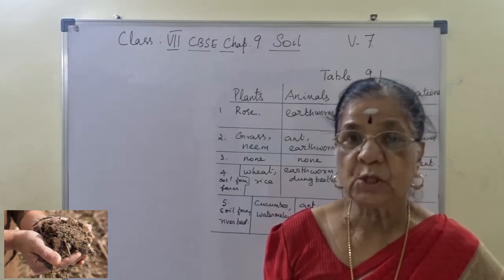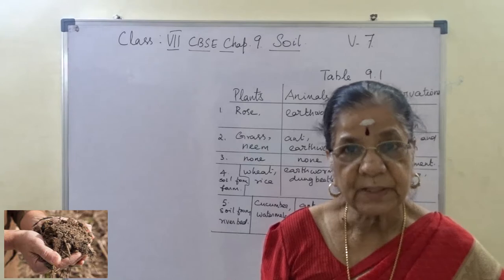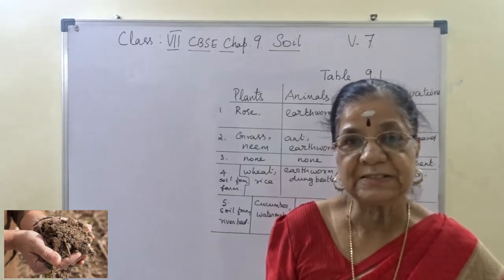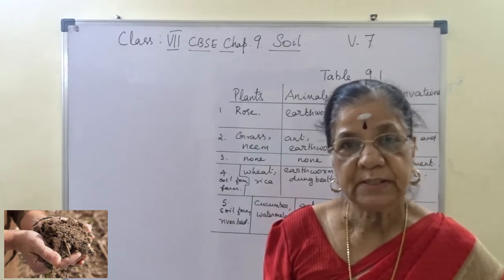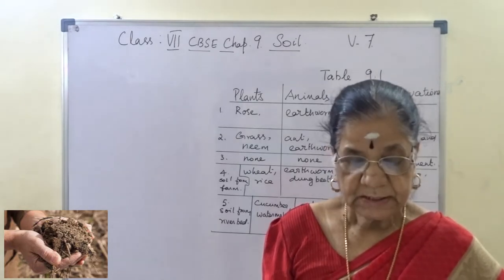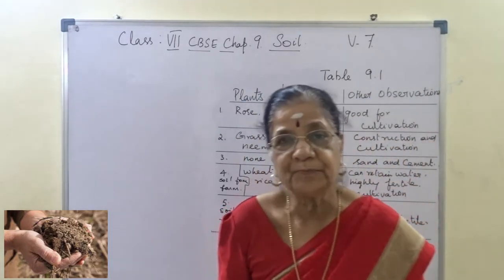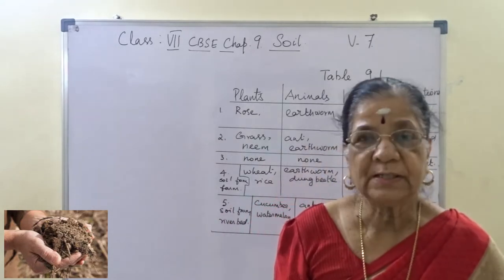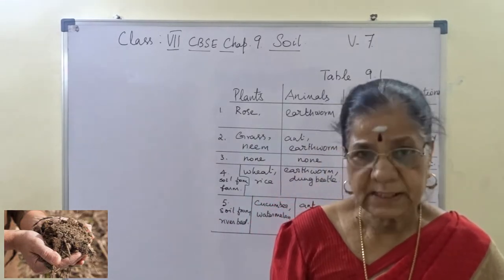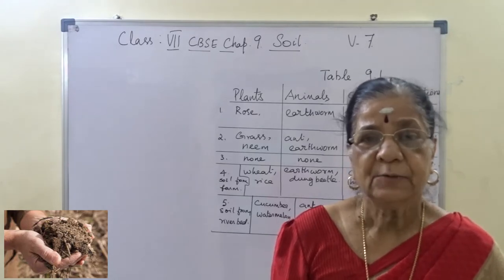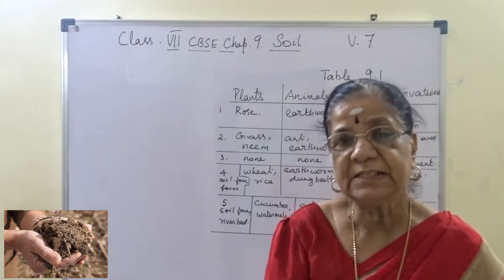This soil, when we water the plant, we are watering the plant on the soil only, because the roots are fixed in the soil firmly. Okay, it is the home for many of the organisms, the earthworm and other small bugs, and other microbes such as fungi and bacteria, and they are all found inside the soil.